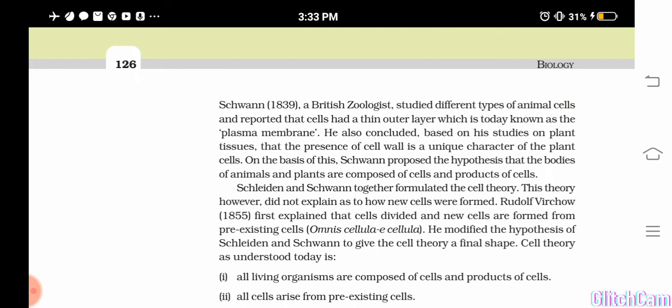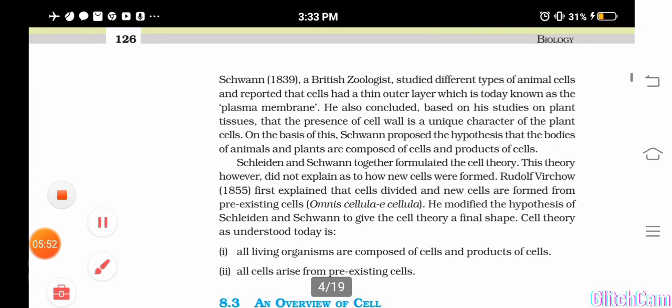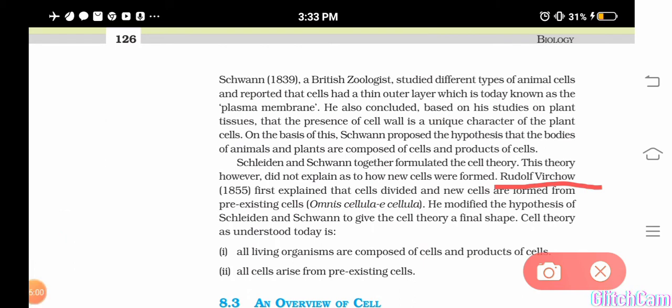So for this, another scientist known as Rudolf Virchow. Okay, so Rudolf Virchow, he has stated that the cells can originate only from the pre-existing cells. Okay, and he modified the cell theory as all living organisms are composed of cells and products of cells, and all cells arise from pre-existing cells only. Understood? So these were the findings of Rudolf Virchow, and he modified the cell theory.